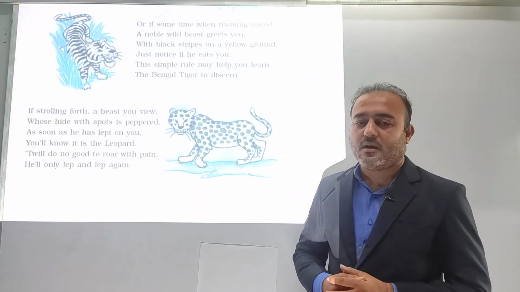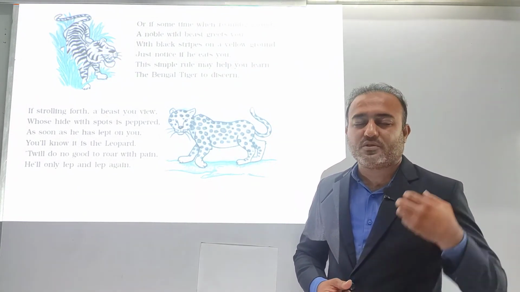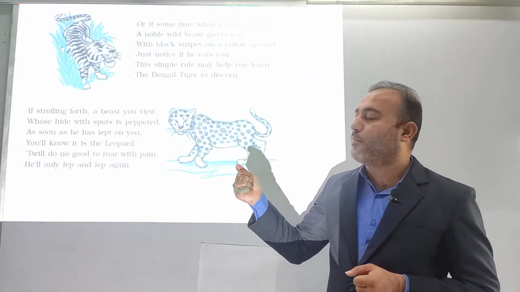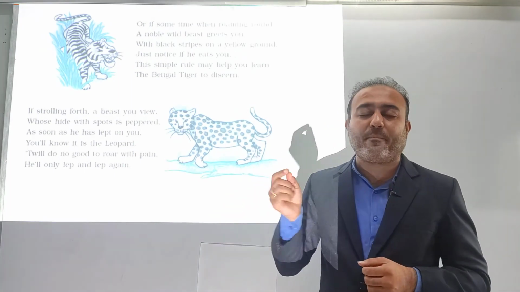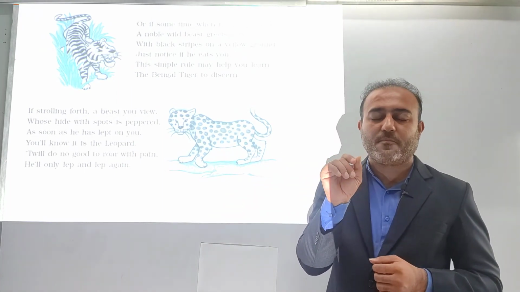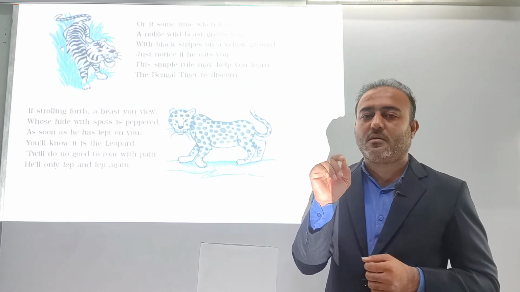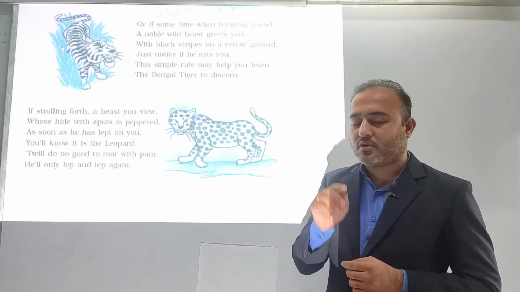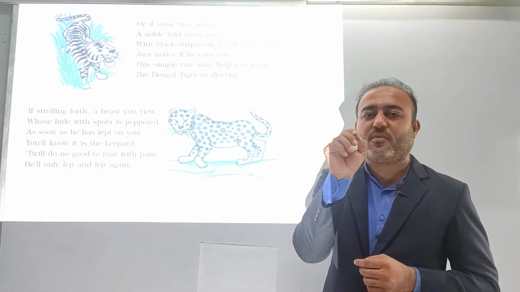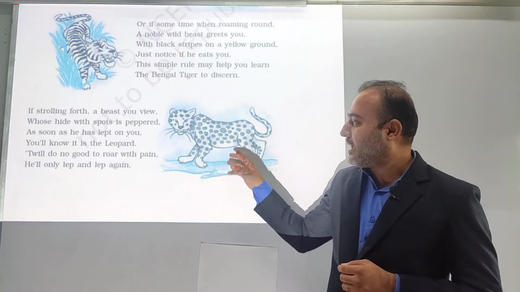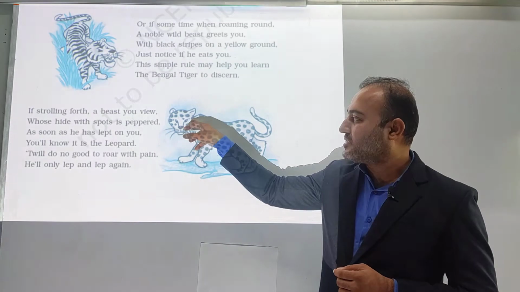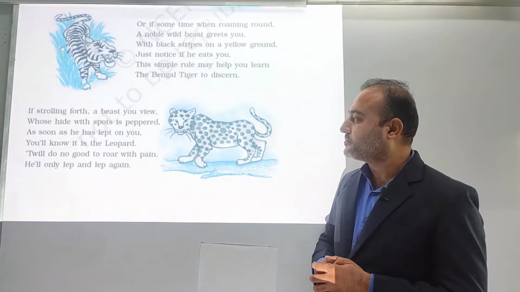So it is an animal whose skin has spots which are like pepper. Pepper means murri, black pepper, as it is known in Gujarati. So it is round black small balls, and as you can see, the leopard also has black spots on its body.